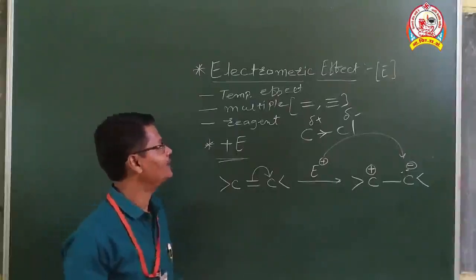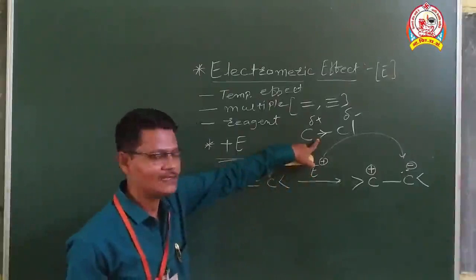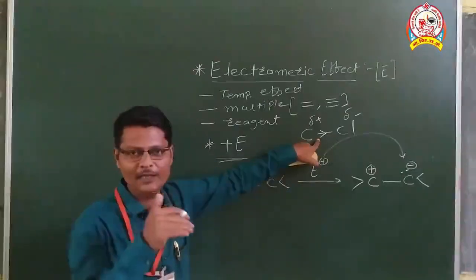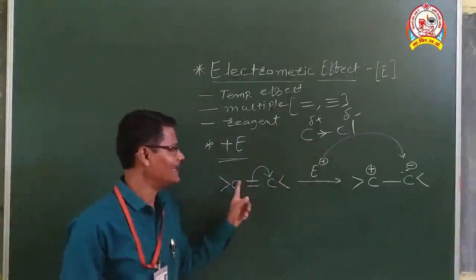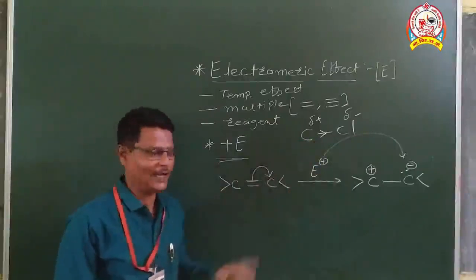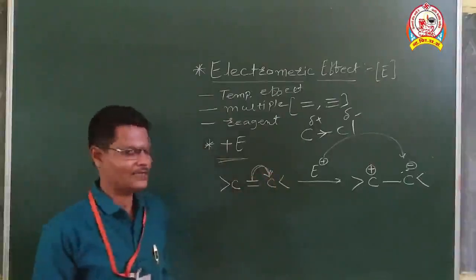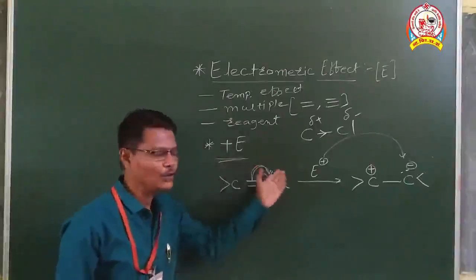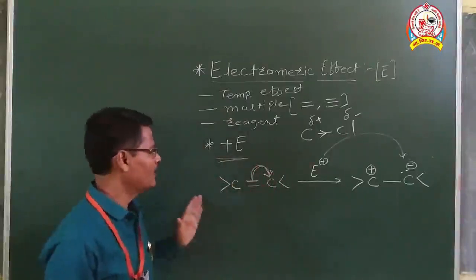One thing I have forgotten: the inductive effect is indicated by an arrow, by putting an arrow in the middle of the bond. In exactly similar fashion, the electromagnetic effect is indicated with the help of a curved arrow. So this is the indication of electromagnetic effect. Such a symbol indicates that electromagnetic effect is happening in this component or in this reaction.